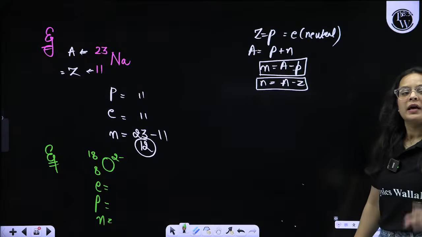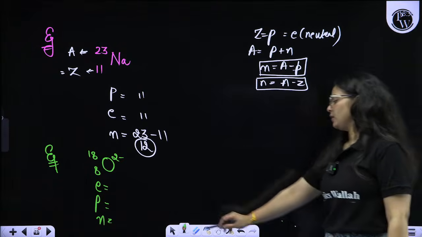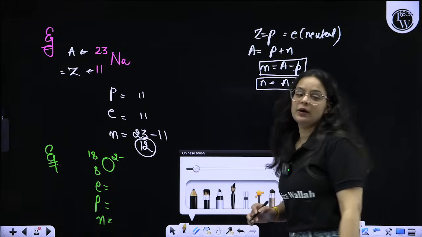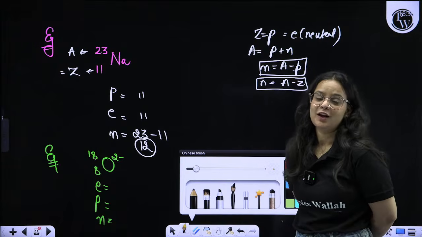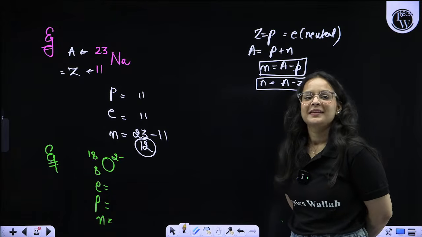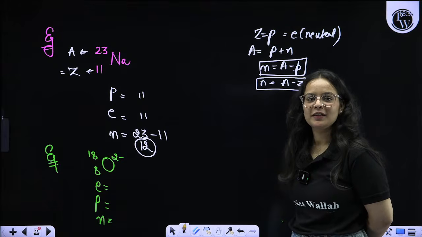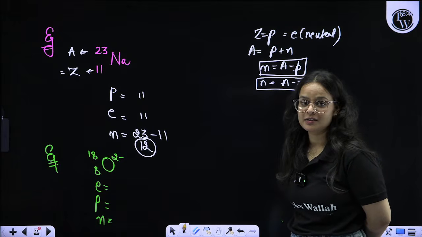O2 minus, having atomic number 8 and mass number 18. Do let me know in the comment section what number you are getting for electrons, protons, and neutrons. Try it on your own. We'll see how many of you give the answer correctly.